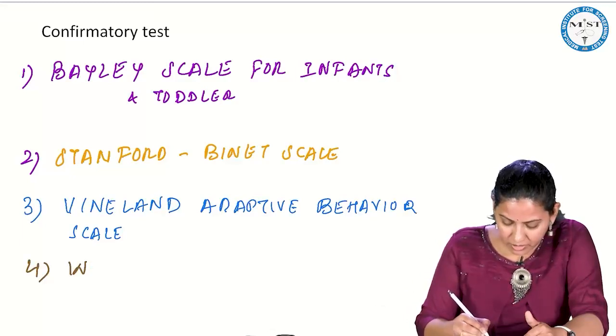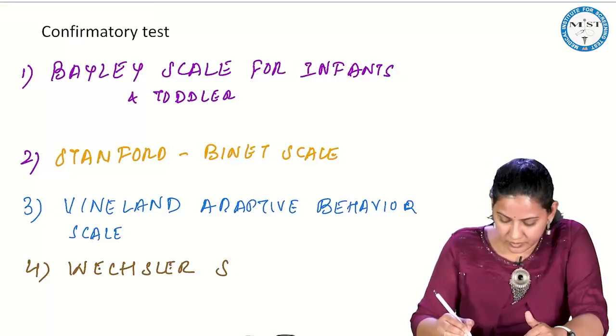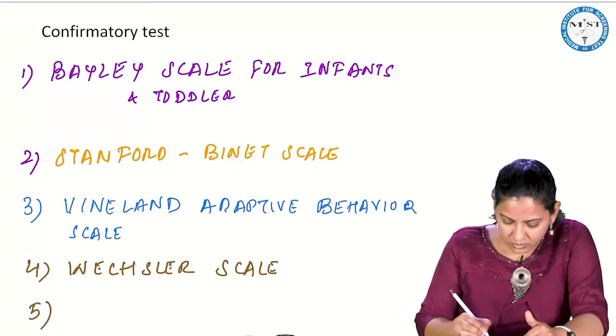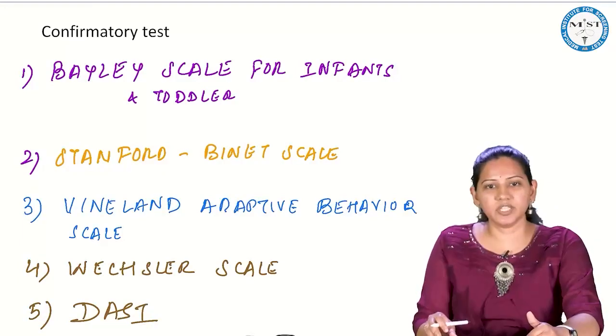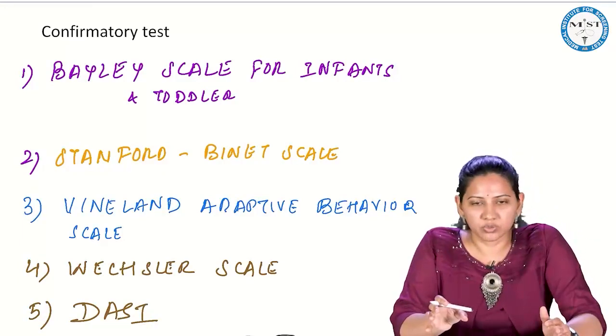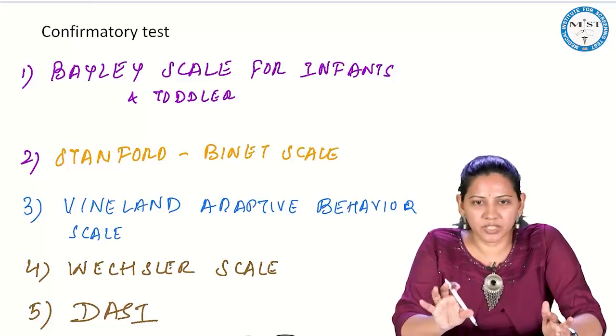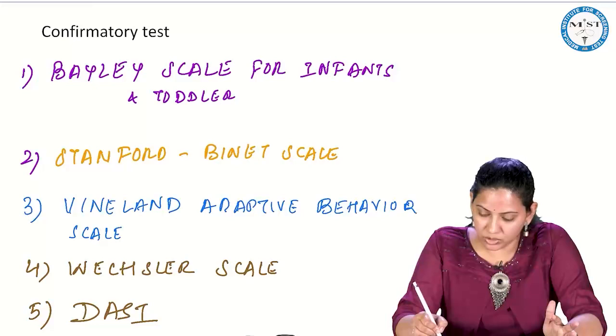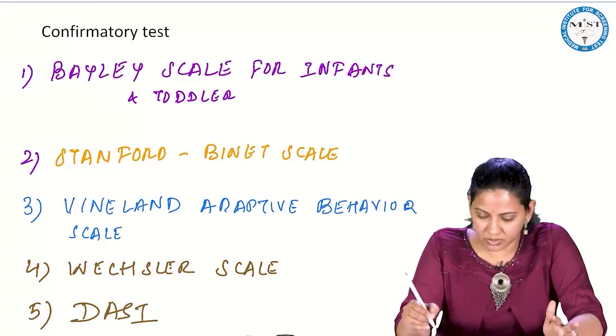You have Wechsler's scale, then Darcy. Why is this important? They can ask you in the MCQ that all are developmental screening tests except. So you should know at least the names of these scales.